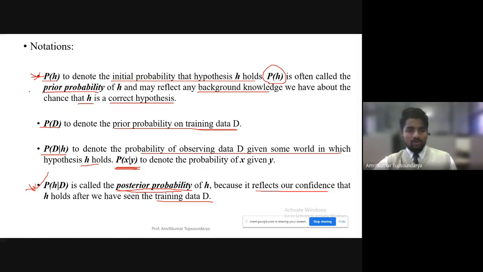So these are the important notations you can make note of, and these are the notations which we will be using very frequently in the complete module, right?